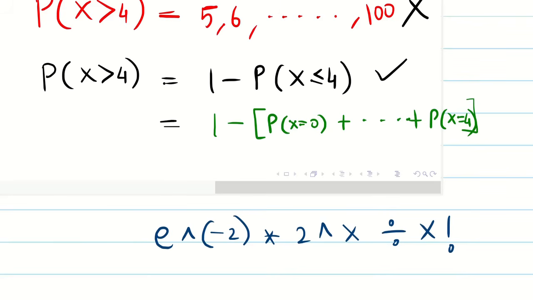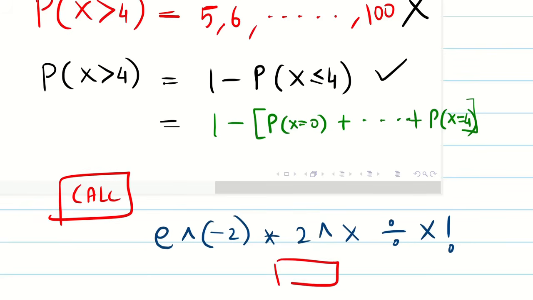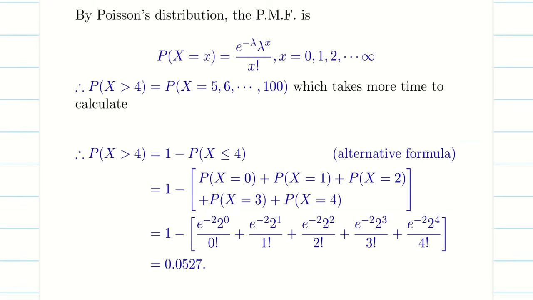Now press equal to, then press calc and then enter the values. What values do we need? 0, 1, 2, 3 and 4. That's it, guys. So I'm doing it in a professional way. Now you can see. Okay, done.